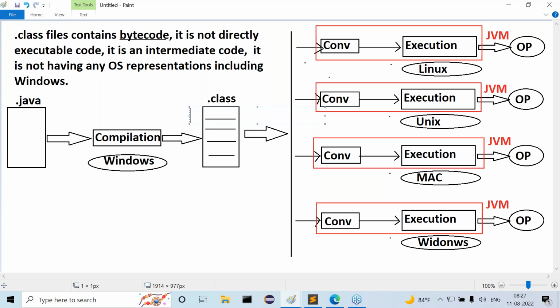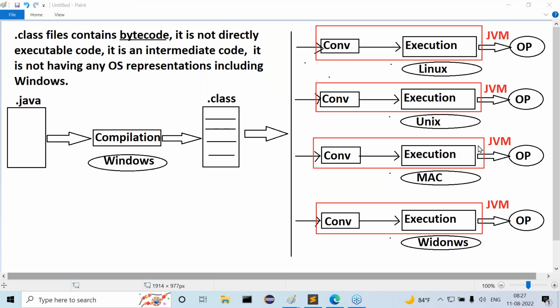A third JVM is trying to convert our neutral bytecode to Mac representations. Again, it is dependent on the operating system. The last one is the Windows operating system, that means a Windows based JVM. It is translating our program from neutral nature to Windows representations. There also we require a separate JVM. That's it. Now these are the conclusions we have to understand clearly.